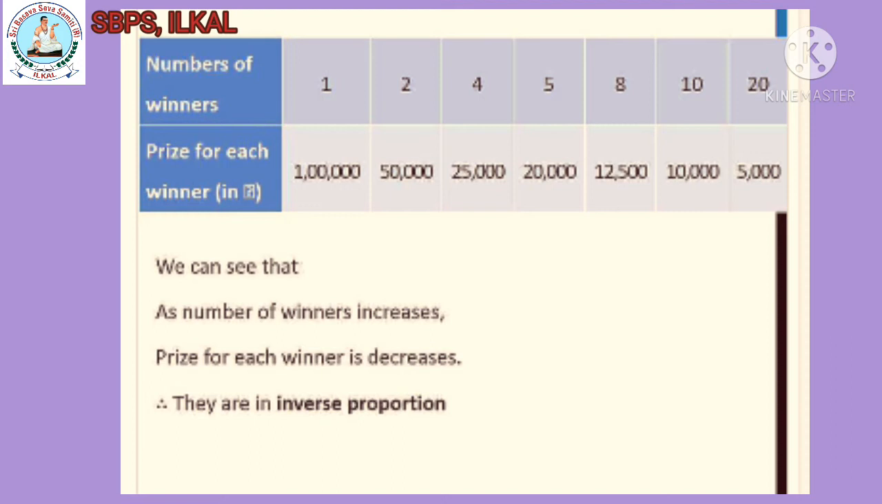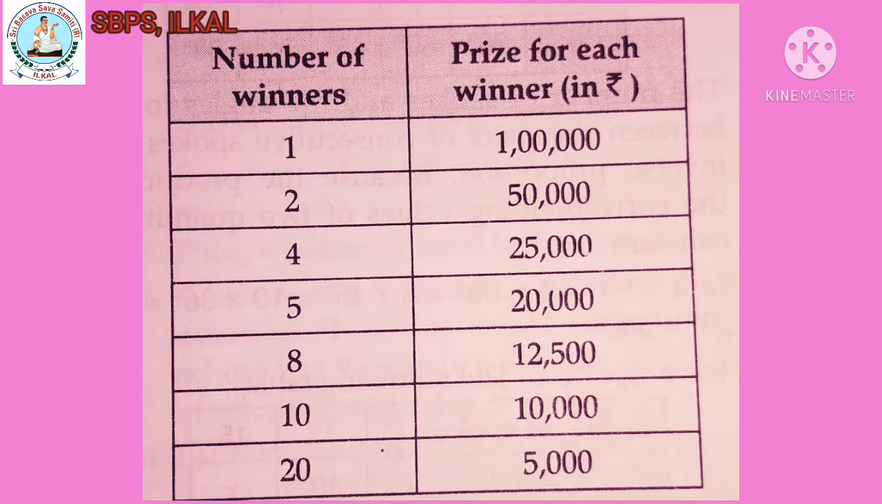If number of winners is 8, then prize for each winner will be equal to 12,500. If number of winners is 10, then prize for each winner will be equal to 10,000. If number of winners is 20, then prize for each winner will be equal to 5,000. We can see that as number of winners increases, prize for each winner decreases. Therefore, they are in inverse proportion.